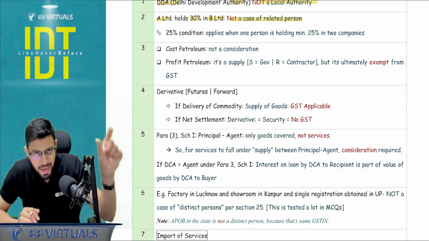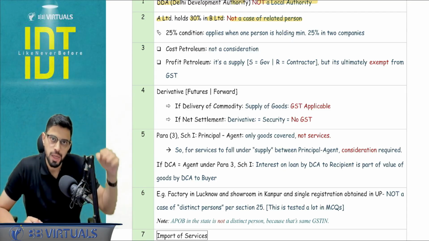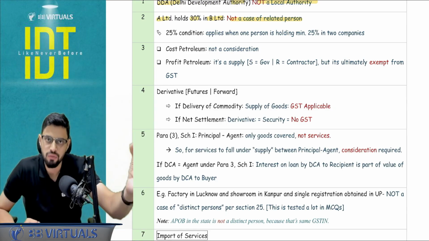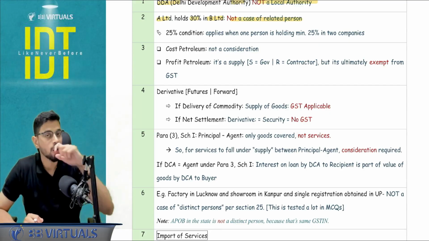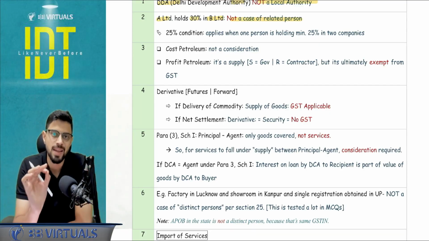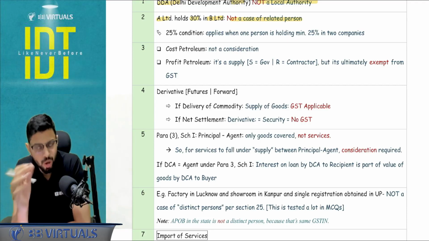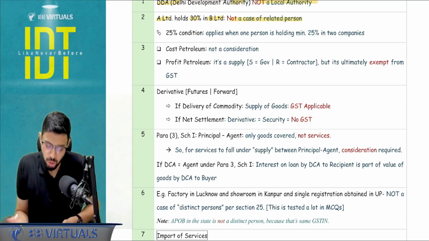With respect to that license, the contractor agrees to share a profit with the government, plus before sharing the profit he recovers the cost. Now this is cost petroleum and profit petroleum. Some people consider this a sale of petrol. No, this is not the sale of petrol. Now what about GST and the taxability with respect to cost petroleum and profit petroleum?